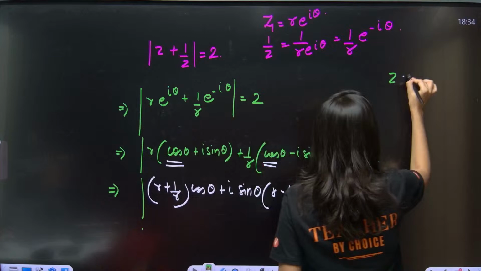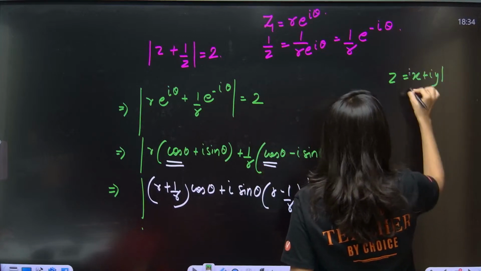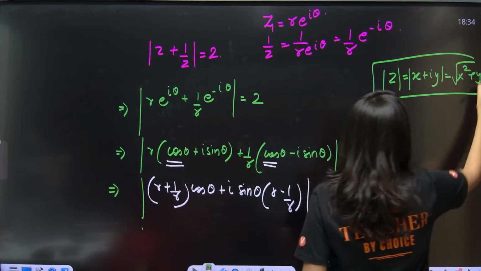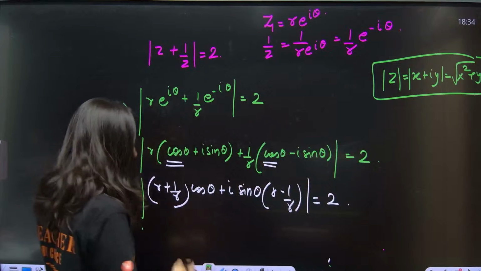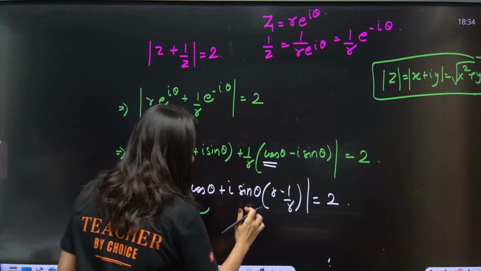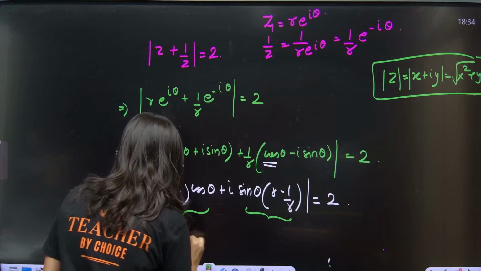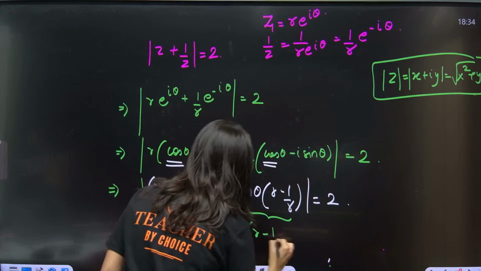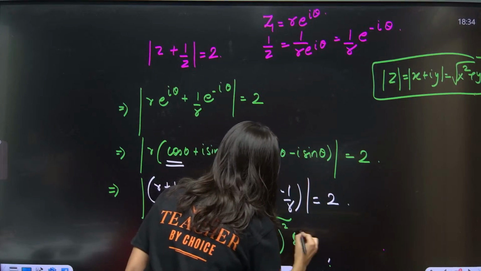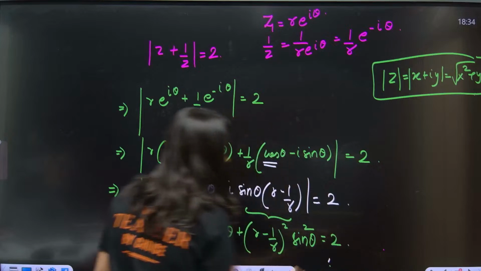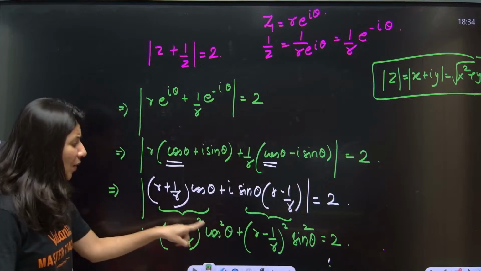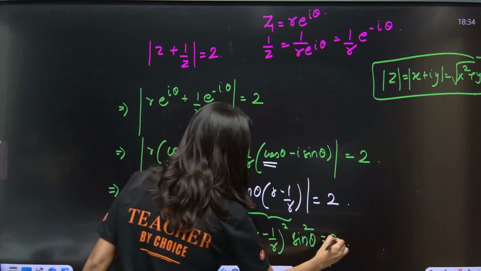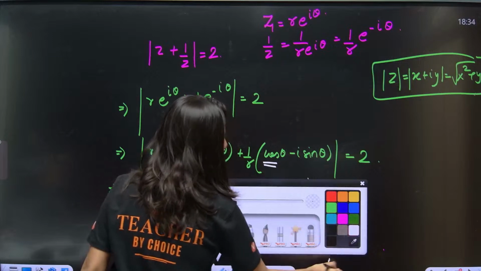See, Z is equal to X plus iota Y, mod will be equal to what? Square root of X square plus Y square, that is the square root of the real part squared and the imaginary part squared. Let's do that. So this is your real part and this is your imaginary part. So R plus 1 by R whole square cos square theta plus R minus 1 by R whole square sin square theta is equal to 4 actually, not 2, yes. I am just trying to open it directly, okay.